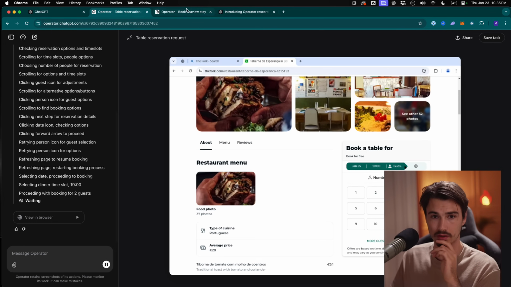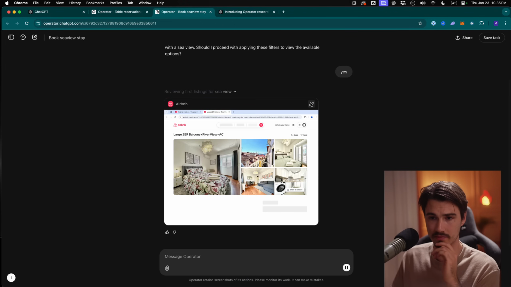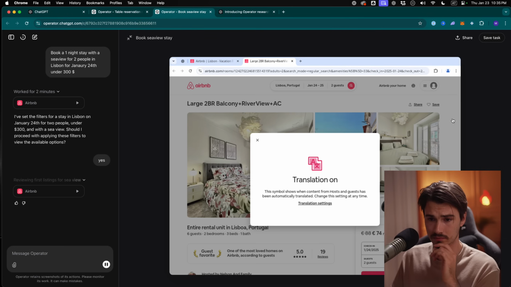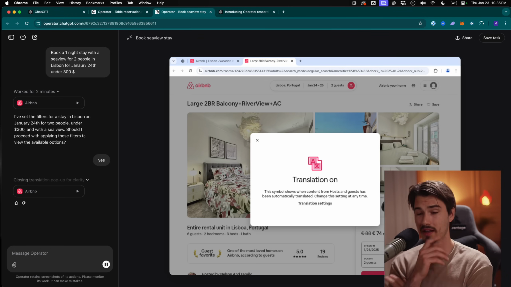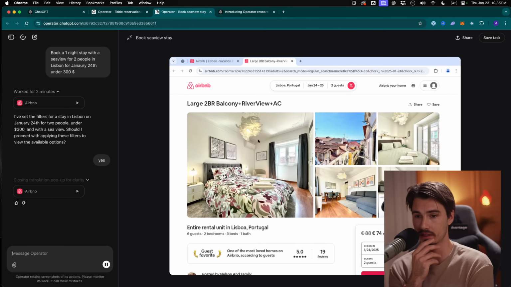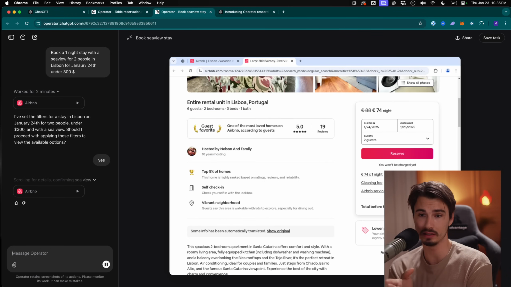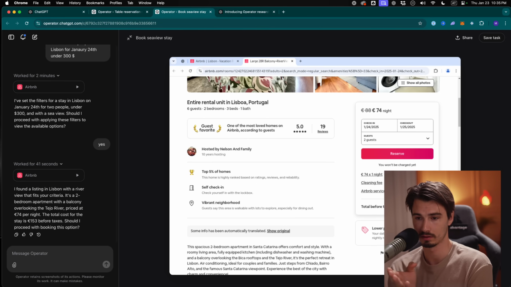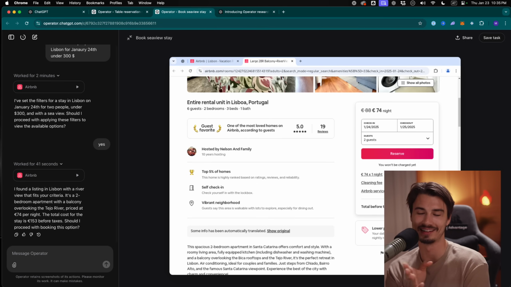Okay, this is looking good. And what about the second operation with Airbnb here? Also looking good. Look at that. Okay, there's some translation pop-up. Let's see if it can deal with that. Yep, it closed it successfully. This does have a sea view. Okay, you can see the ocean here. Well, to be fair, it's the Lisbon river, but it's sort of considered sea, and they advertise it as sea. So this counts.